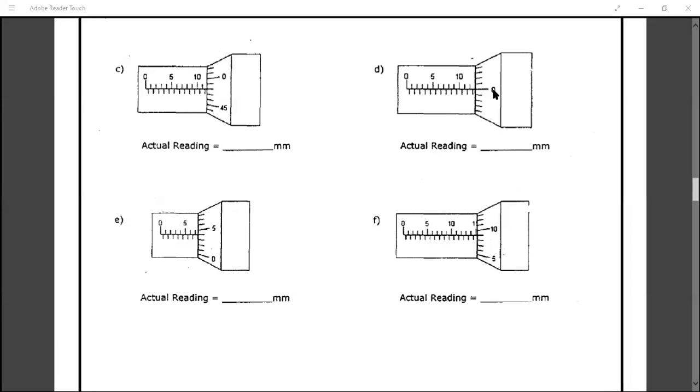So in C, the answer should be 12.96. No, how will it be 12.9? See, it is the 50th division, na? Even if I go after C, 49, question C. In C, exact 0 is not coinciding, no? In that case, the MSR is 11, and then the next division was your 47th division. So the MSR should be 11.